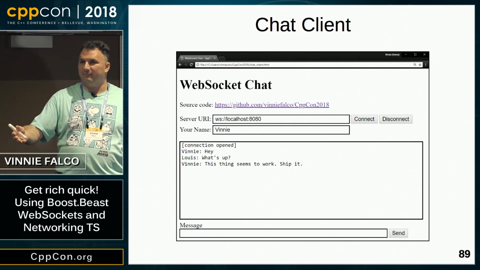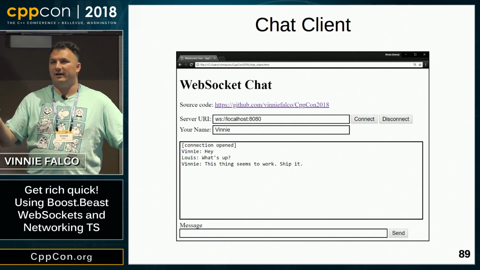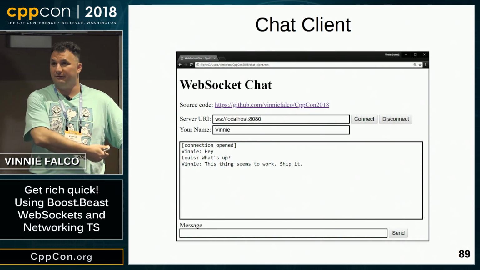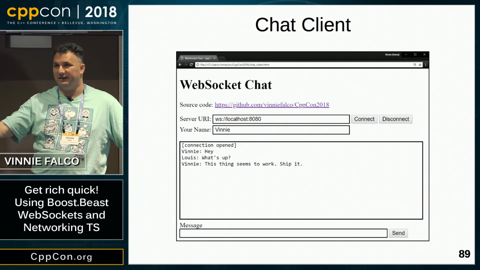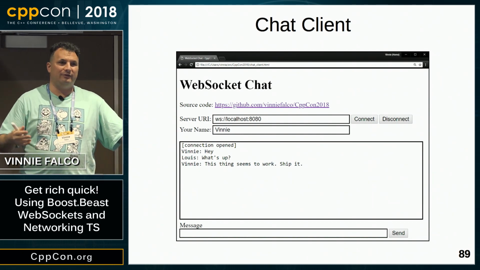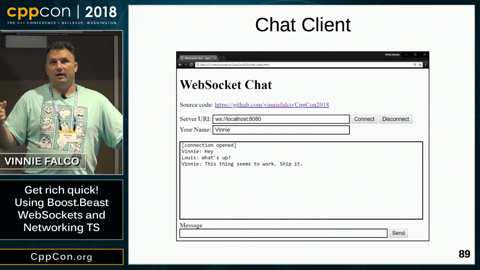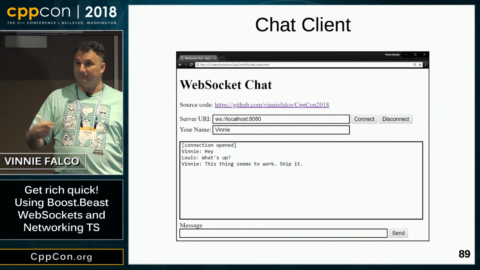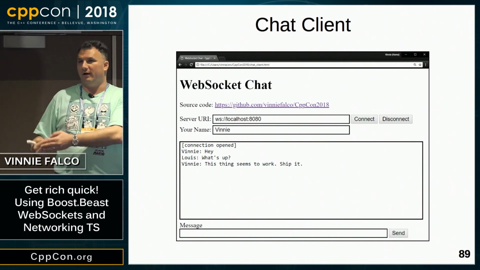Every other language has abstractions. JavaScript has a networking abstraction. You can even change the back end and use the same abstraction, but another vendor's implementation. They have a very robust ecosystem of packages and libraries. We don't have that yet. Networking TS is going to be really a game changer, and it's going to allow us to start catching up. And you're going to see more libraries like Beast, libraries that are written on top of Beast.